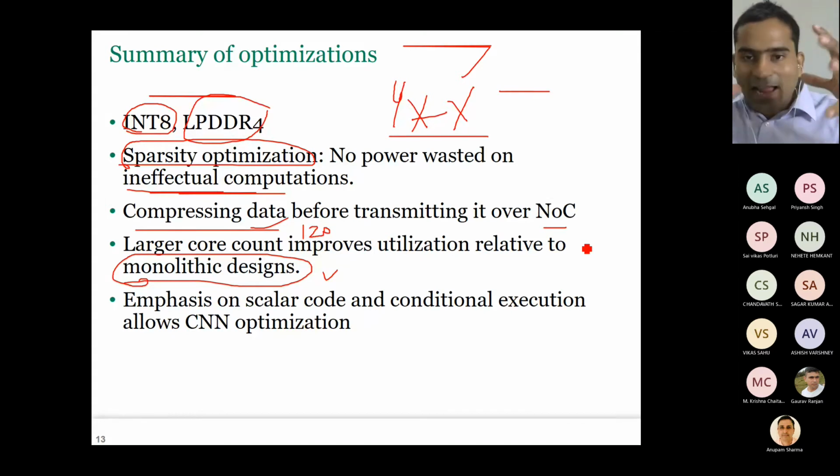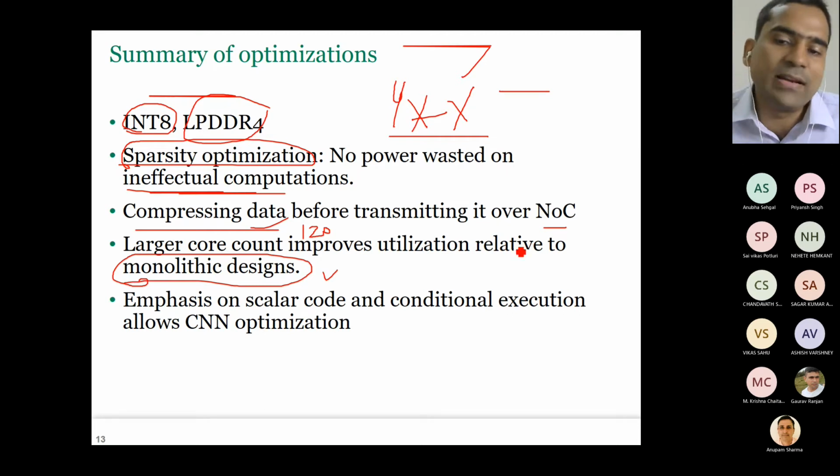But if I have only one large core and I need only 1/6 of that, I have to spend energy for the whole core. Okay, so having a small core count improves utilization.